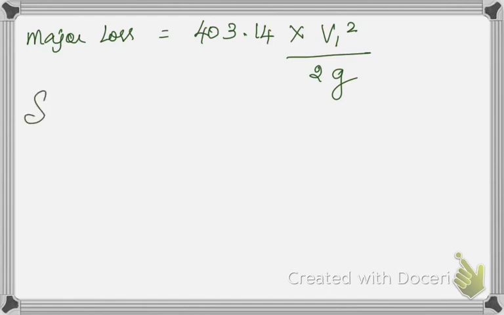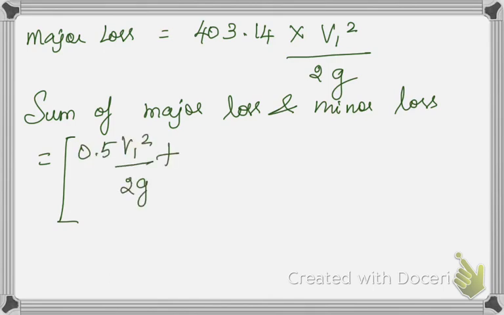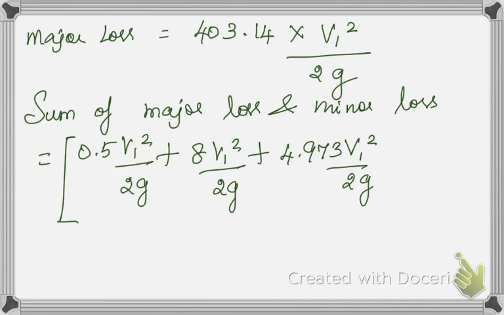So the sum of major loss and minor loss will be equal to, first, head loss at the inlet, so 0.5 V1 squared by 2g, then head loss due to contraction 8 V1 squared by 2g, then head loss due to enlargement, which is 4.973 V1 squared by 2g, then head loss due to outlet, that is 3.1329 V1 squared by 2g.